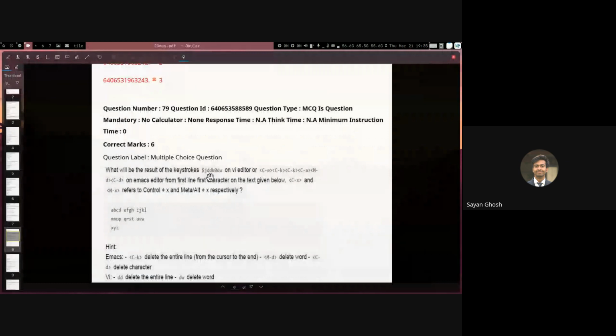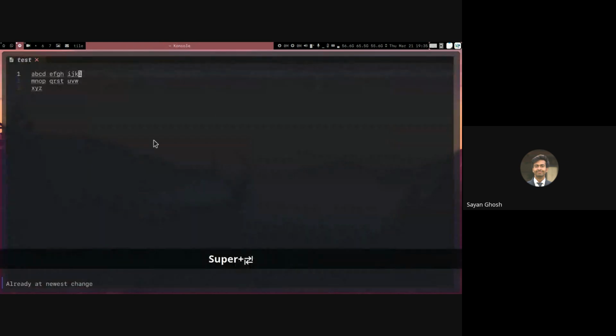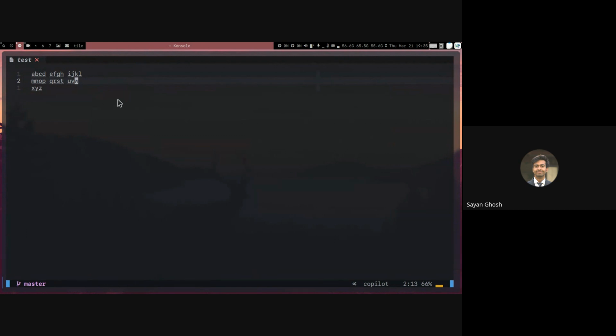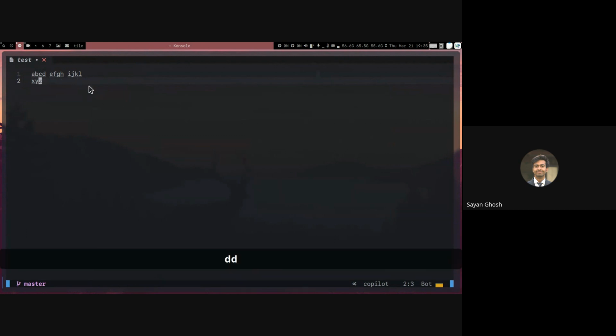The next thing we are typing is J and then DD. J means move down one line. So the cursor now comes on here, W, and DD means delete the entire line. So this entire line will be deleted, and we will only have the first line and the third line. So if I do J, now my cursor is here, and if I now do DD, that line is now deleted.